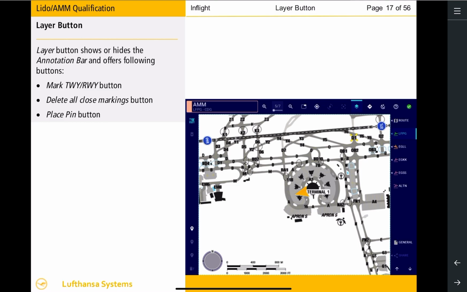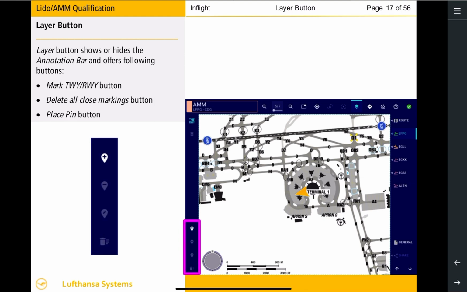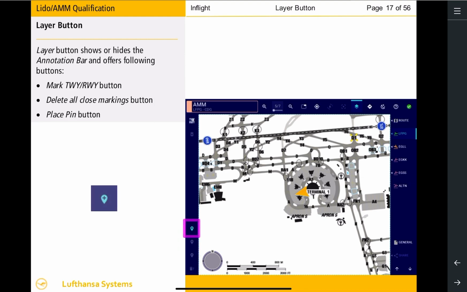In addition to marking taxiways and runways as closed with crosses, AMM allows you to place pins at any position on the airport map. To place the pin, you need to activate the Place Pin button. Select the point of interest on the airport map. Every selection on the airport map will result in the placement of a pin.